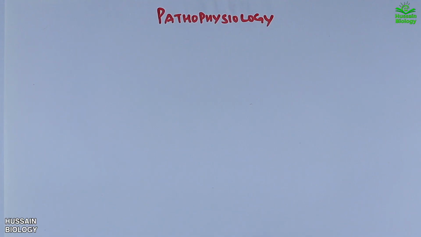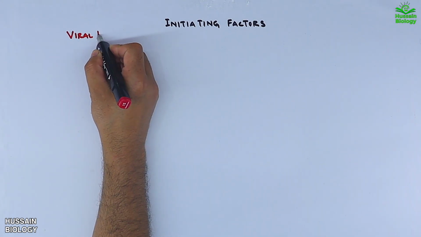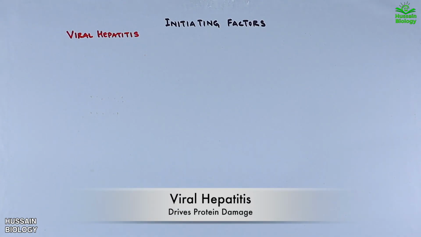In the pathophysiology of cirrhosis, starting from the very beginning, are the initiating factors, or the primary triggers, that gradually lead to liver damage over time. There are four major categories of initiating factors, each setting off a distinct mechanism of injury within the liver. First one is viral hepatitis. Viruses such as hepatitis B and hepatitis C infect liver cells and directly cause protein damage within the hepatocytes. This disruption impairs normal liver function and begins a cycle of cellular stress and inflammation.